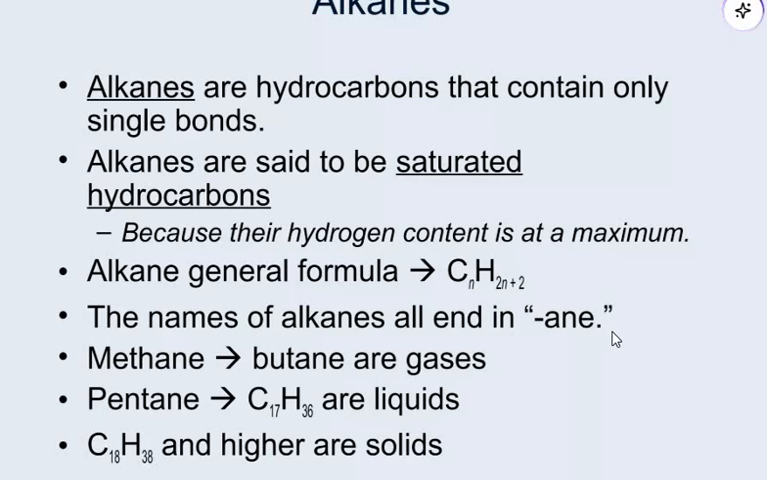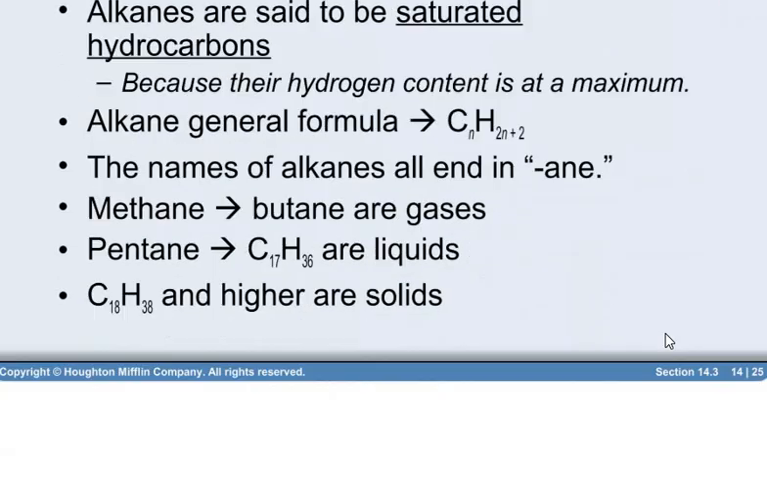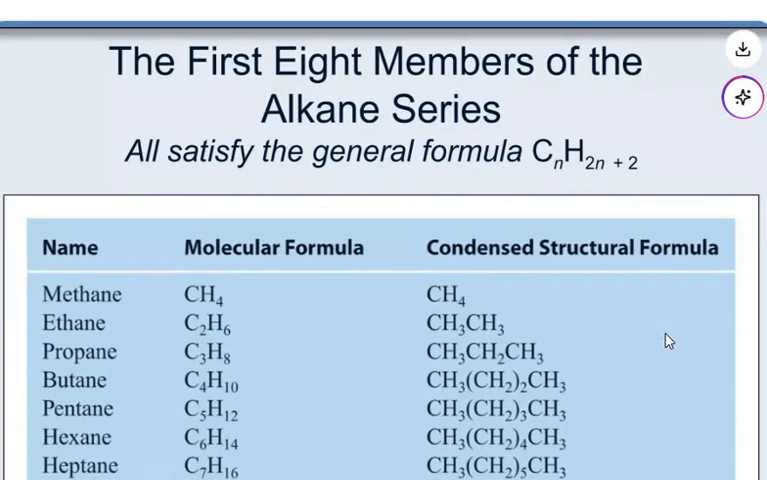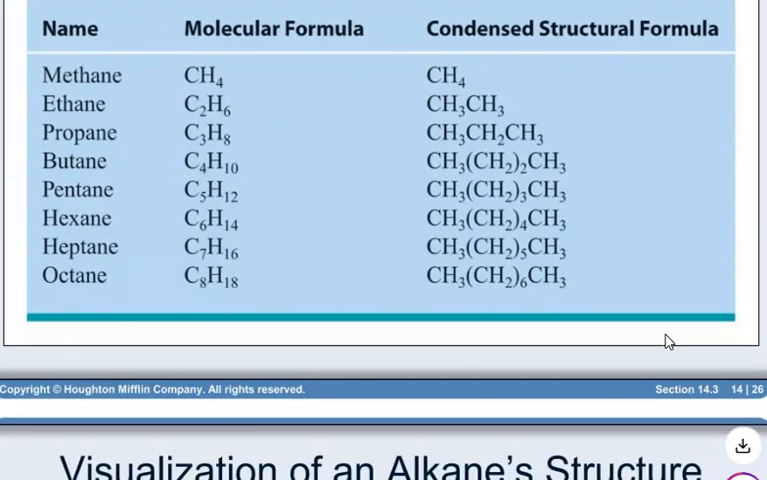Alkanes have a general formula. The names of alkanes all end in -ane. Methane to butane are gases, pentane to 17 carbons are liquids, and 18 and higher are solids. So the first 8 members of the alkane series all satisfy the general formula like this.